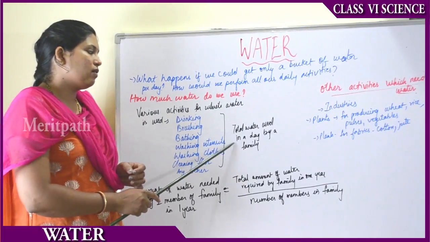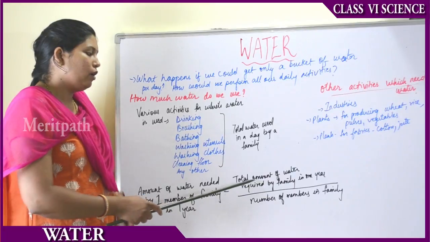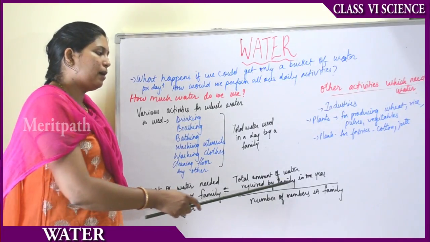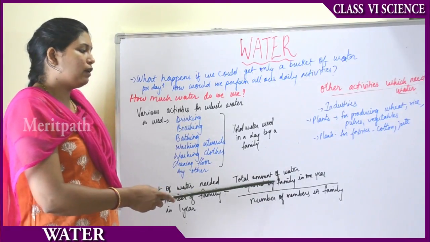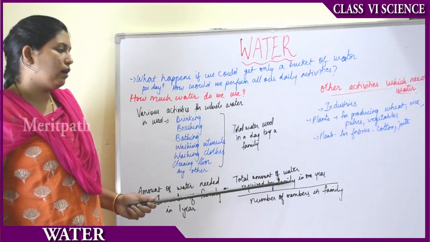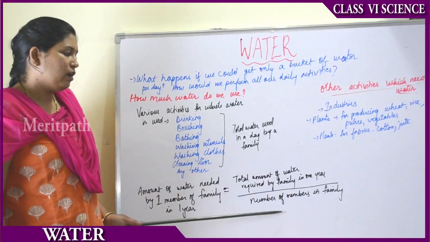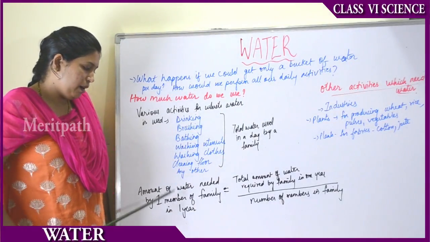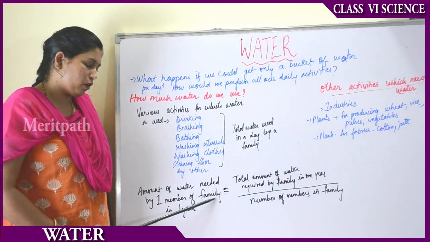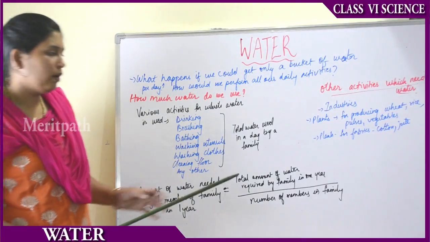So this amount we will multiply by 365. So that amount will be the total amount of water required by a family in 1 year. This amount multiplied by 365 will give you the total amount of water required by the family in 1 year. Then you have to divide this amount by the number of members in the family, say 4 members. Then you get the amount of water needed by one member of the family in 1 year. So this is how it can be calculated on a rough basis.